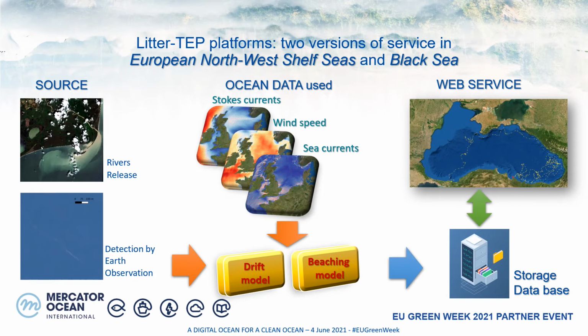The LitterTAP platforms. We have 2 versions of service, one for the European Northwest Shelf Seas and one for the Black Sea. Configurations are similar. We introduce litter from rivers, then we have a model for the drift and the beaching at the coast. They are set up with data from the Copernicus Marine Service. Every day we download data, process them, generate maps, and store the results in the database. We have a web interface to display the results and to launch some requests.